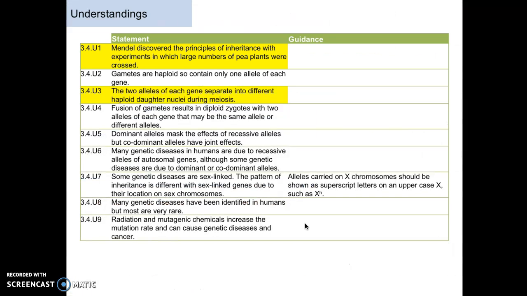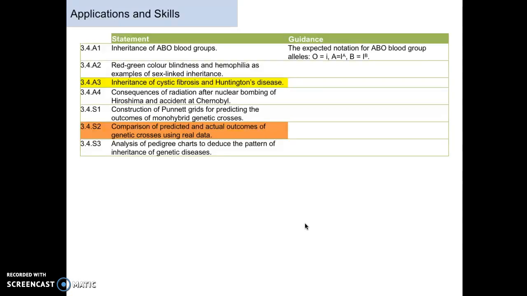Okay, so not as much to review for this one because it's the most recent thing that we've covered, and you have done it in other classes. So the ones you wanted to go over are U1, which is about Mendel, U3, the two alleles, and then A3, which is inheritance of cystic fibrosis and Huntington's disease.